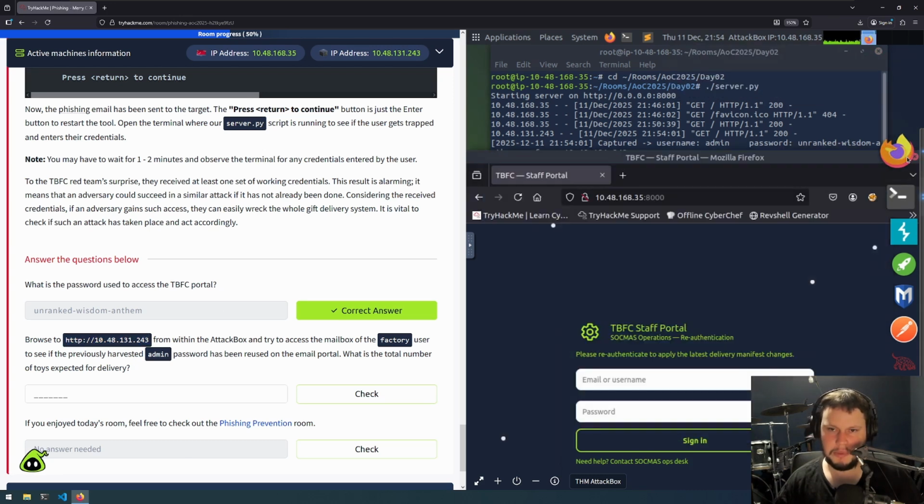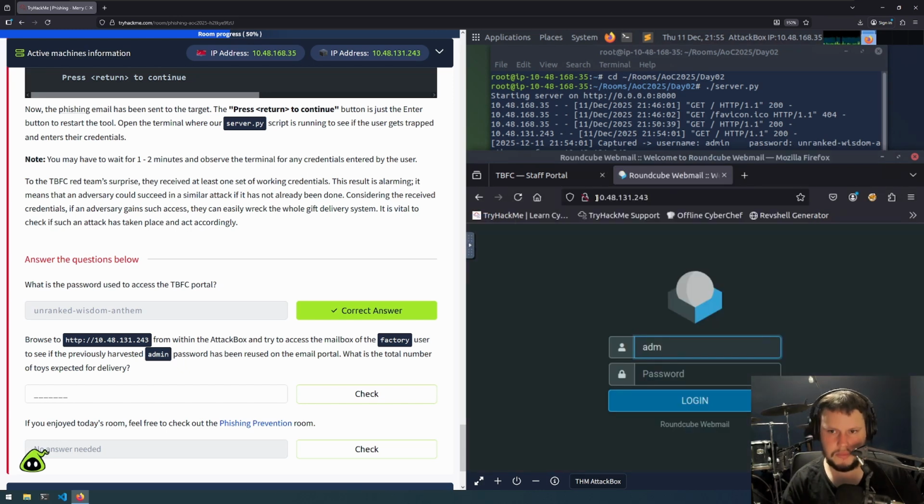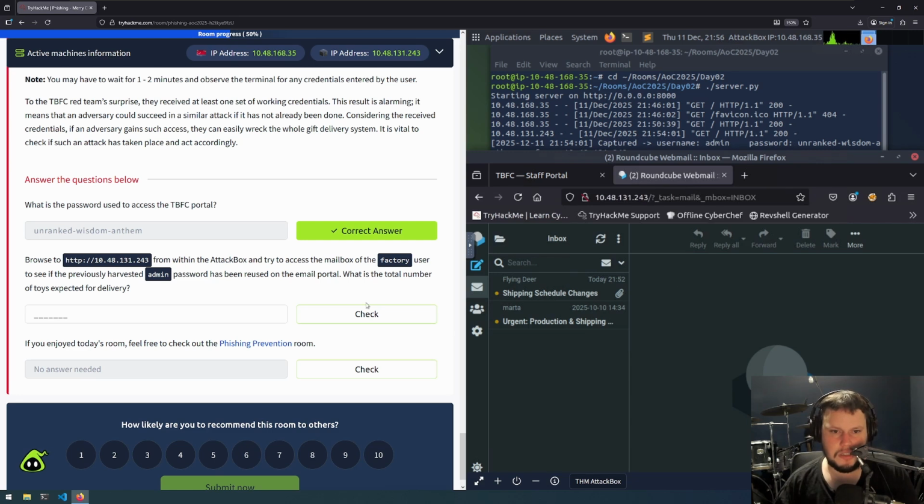We'll bring up our web browser again. Oh, I forgot that I need to go here and then paste it in first. Now it's in the clipboard. And if we try login with the user, then unranked-wisdom-anthem, login with that. Actually, we're meant to use factory user and then use that same password to see if they're reusing that password elsewhere, which we can see they are.